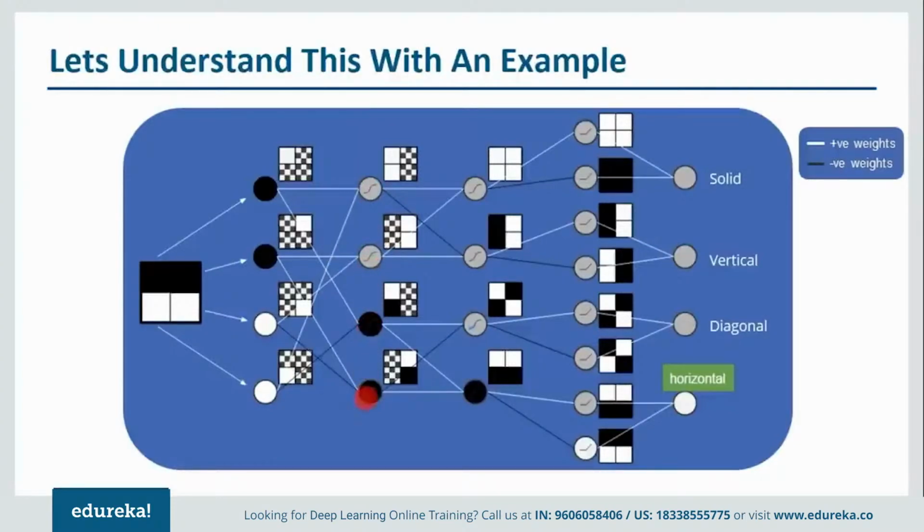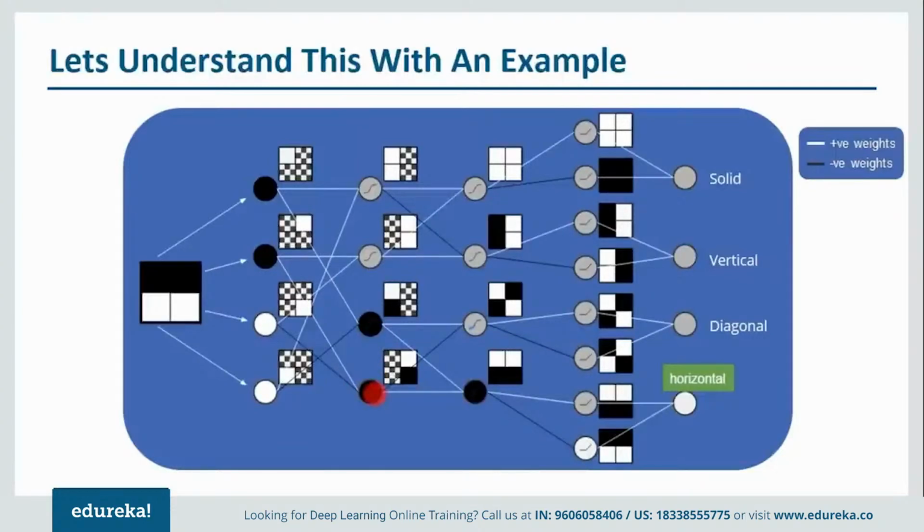Now when I talk about these two nodes, the first node over here is getting input from this node as well as from this node. Over here we have a negative weight. Because of that, the value will be negative, and we have represented that with black color. Similarly, over here as well, we are getting one input from here which has a negative weight, and another input from here which again has a negative weight. So accordingly, we get again a negative value here. So these two become black in color.